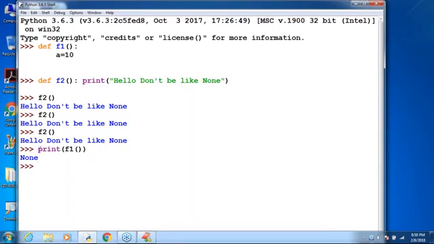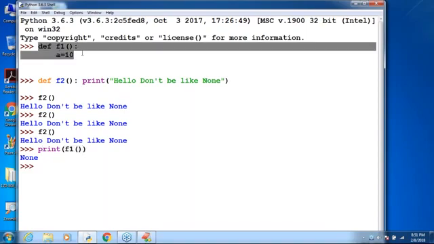Right? Here, what am I doing? Can you please tell what I'm doing here? I'm calling the f1 function. That function is going to return something. That return value I'm trying to print. We are calling f1, f1 is going to return something, and that return value I'm going to print. But if you observe the definition of f1, there is no return value.